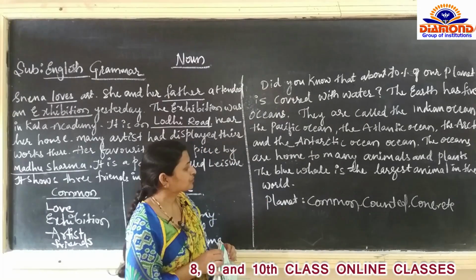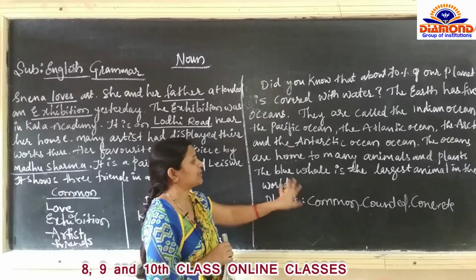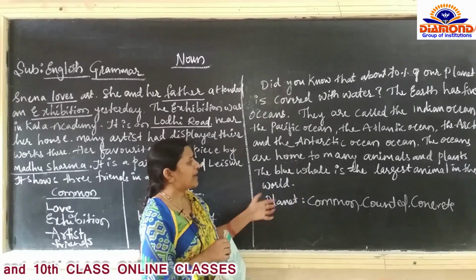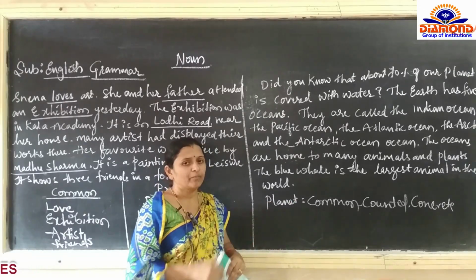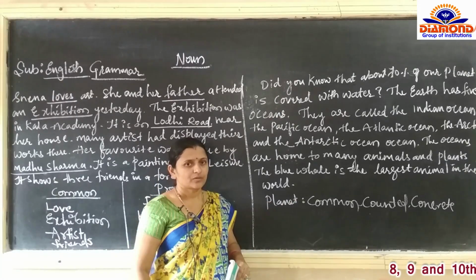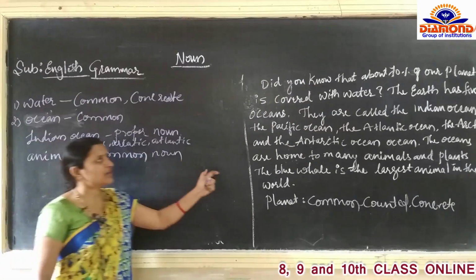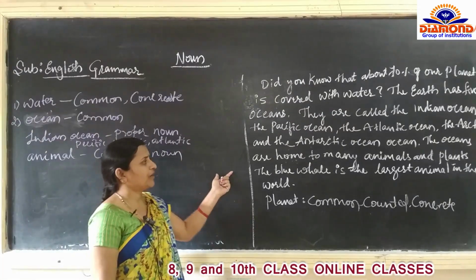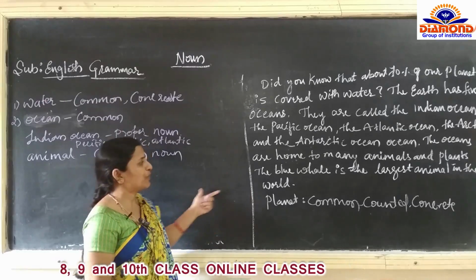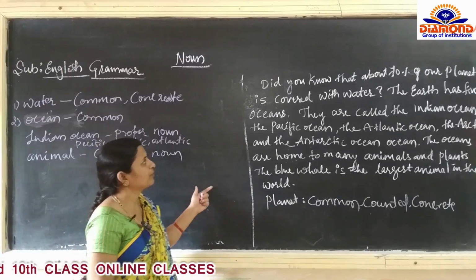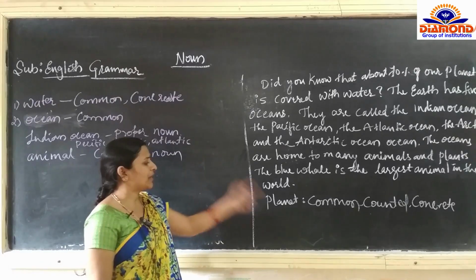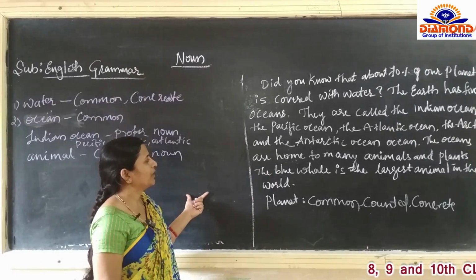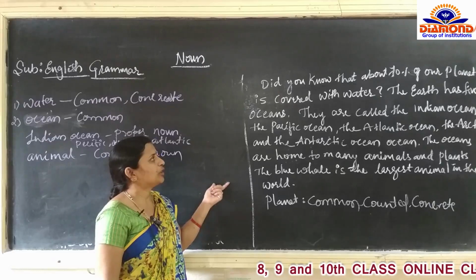Like that, so many names are there in this passage. We have to identify the common noun, proper noun and concrete noun. Did you know that about 70% of the planet is, they have made, example is given, covered with water.